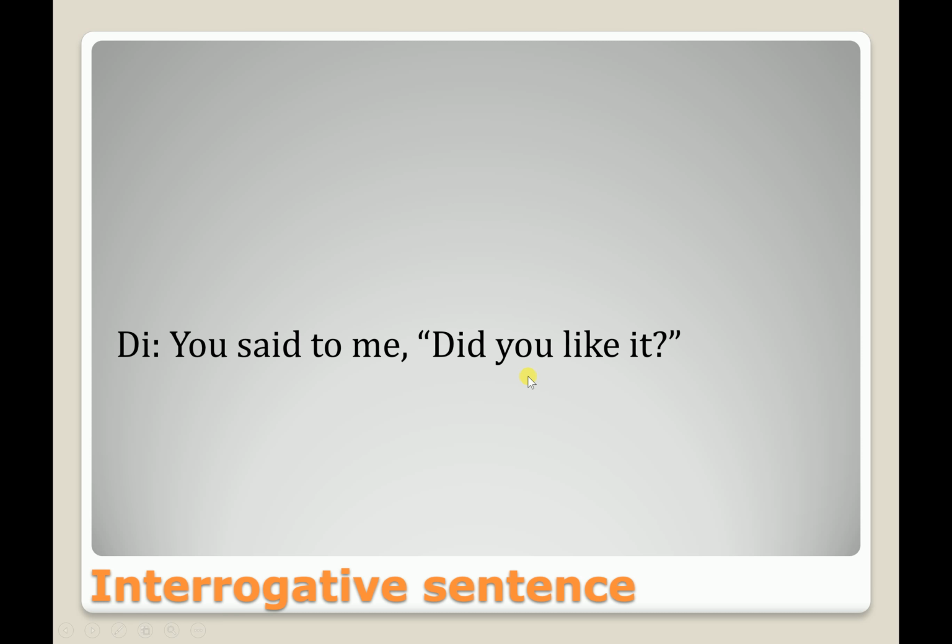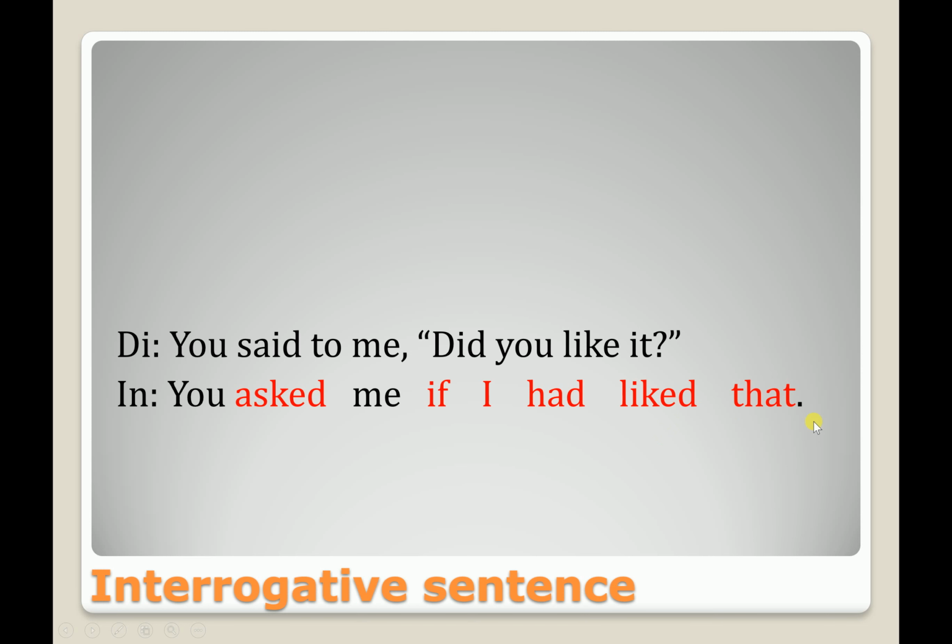Okay, let's see another example. You said to me, did you like it? So you said to me, the change will be you asked me. So if again, or you can use whether, and you means I, this me means I, and it is in past indefinite tense, so it will be past perfect tense. Had liked, because in past perfect tense the verb will be in past participle form, and for it we will use that, and there will be no question mark. So this is how we will make the changes.